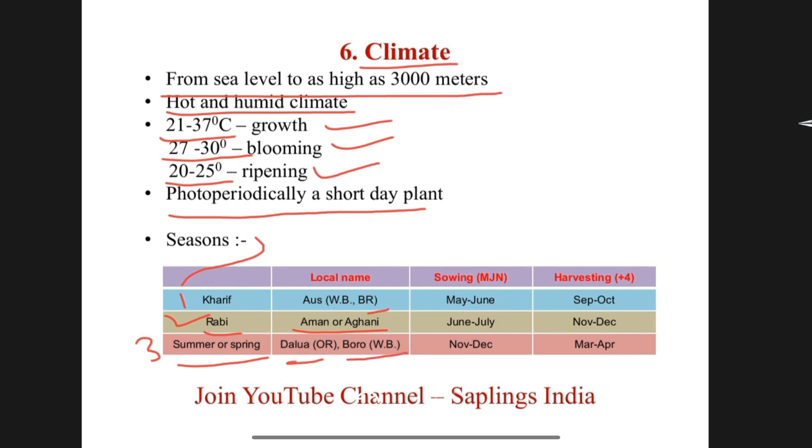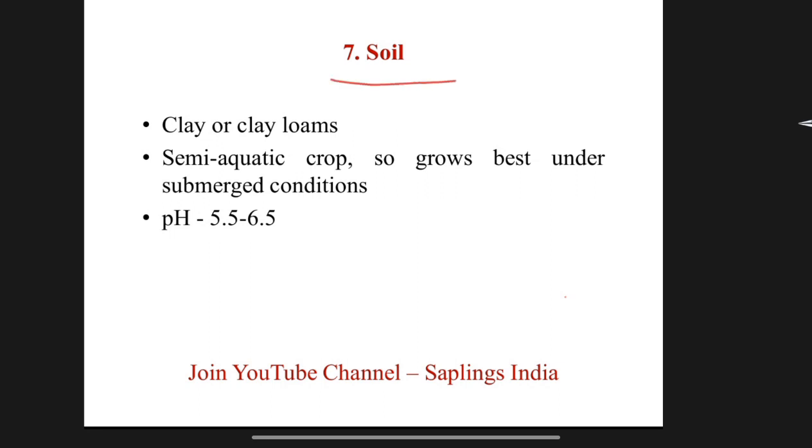The sowing time of rice in different seasons. In Kharif, sowing time is May, June. In Rabi, June, July. And in summer or spring, November to December is the sowing time. Harvesting time. Harvesting comes generally 4 months after sowing. In Kharif season, the harvesting time is September to October. In Rabi, November to December. And in summer, March to April is the harvesting time of summer rice.